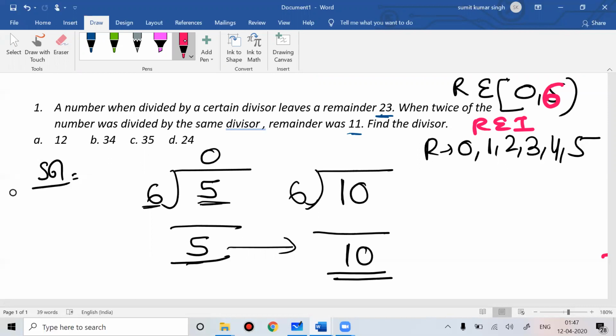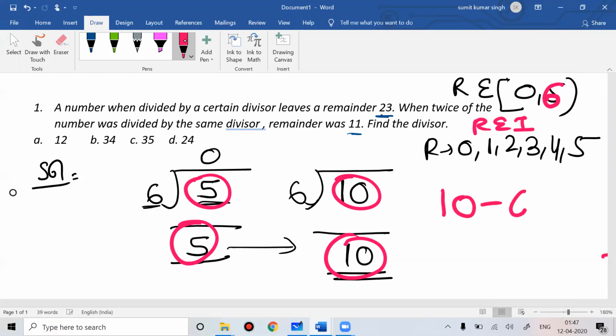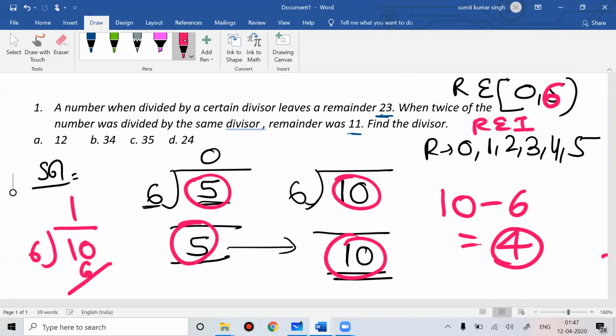So when you're dividing a number by 6 and you double the dividend, the remainder should also get double. But the remainder can't be 10 because 10 is more than 6. 10 is 4 more than 6. That's why when you divide 10 by 6, you get the remainder 4.